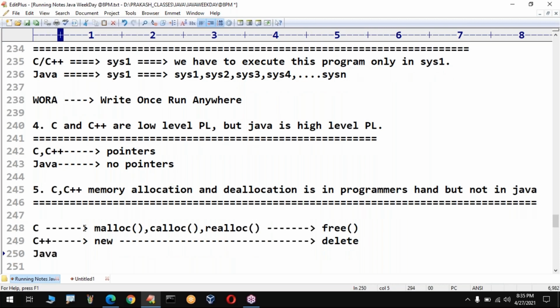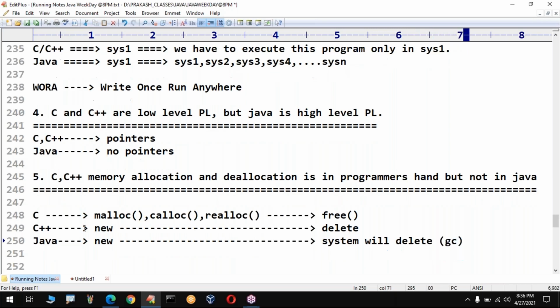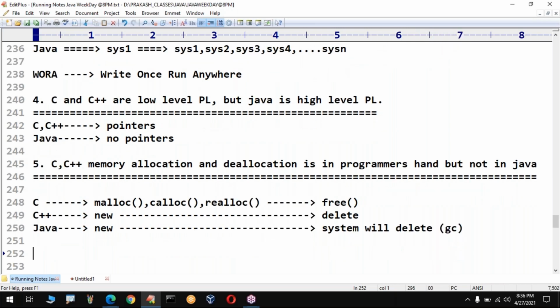But Java, sir, is a user friendly language. You have a chance to allocate memory, but even if you forget, don't worry, the system will delete the memory automatically. For that, Java provided one assistant. What is that assistant? It is GC, which stands for garbage collector.